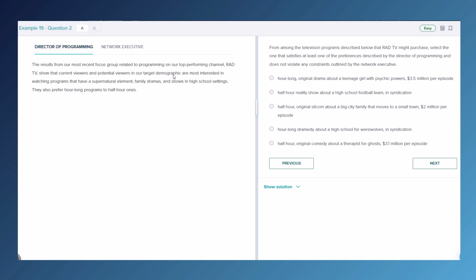Demographics are most interested in watching programs that have a supernatural element, family dramas, and shows in high school settings. They also prefer hour-long programs to half-hour ones. So a half-hour reality show about a high school football team that's in syndication seems like it would meet all of the requirements, and also it's a high school show, so it meets one of the preferences.